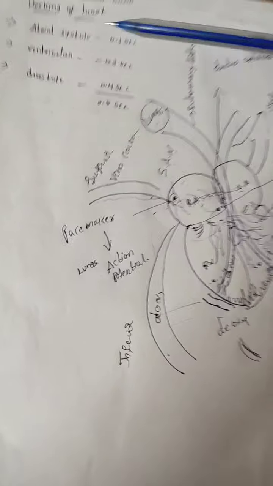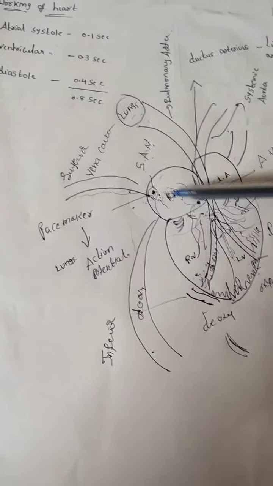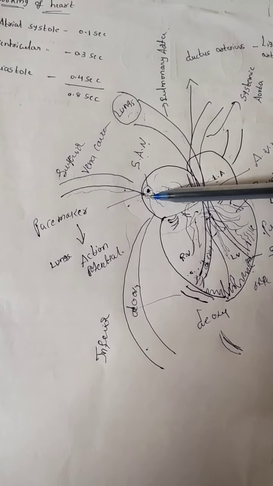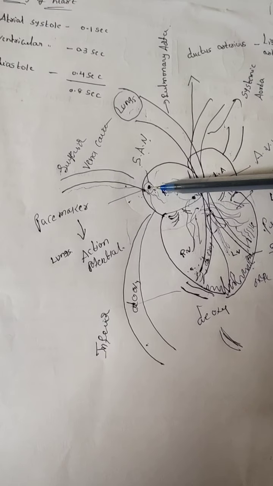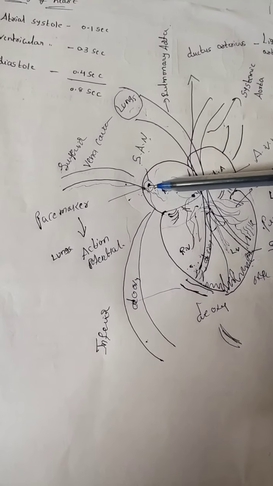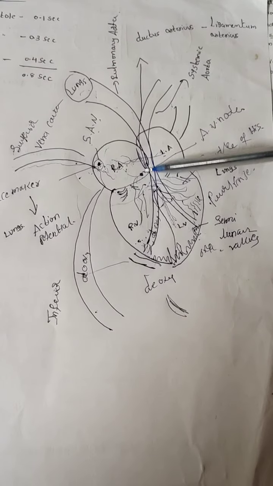Ventricular systole. The ventricular systole takes place for how many seconds? 0.3 seconds. It means the sinoatrial node conducts the impulse, and the impulse is transferred from the sinoatrial node to the AV node.